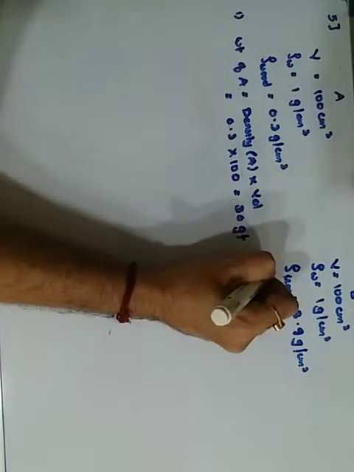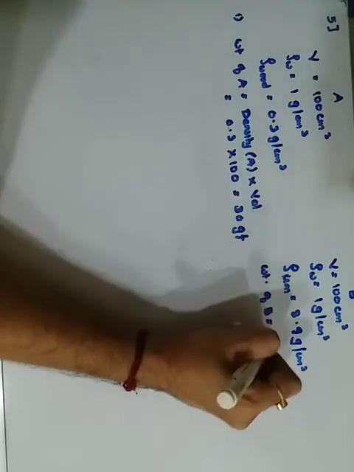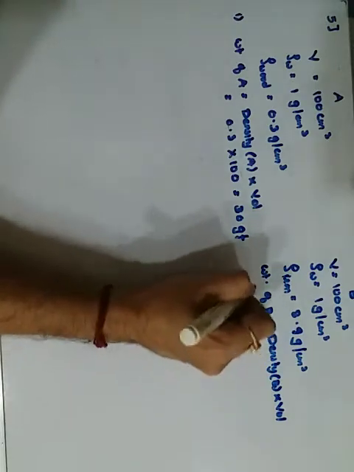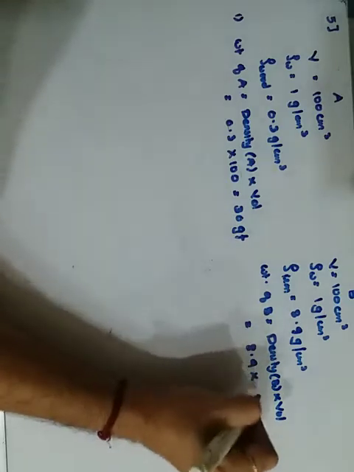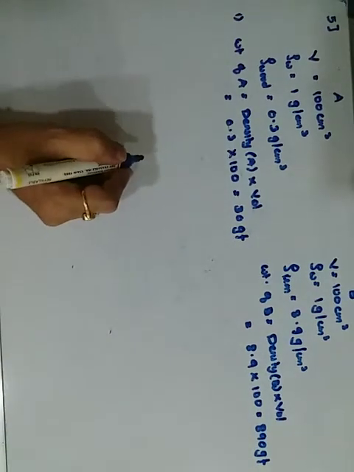Getting it? In the same way, here we also need the weight of B. Weight of B will be again density of B into the volume. What is the density of this? Density of this is 8.9 into the volume 100. So again it comes out to be 890 gram force. You can see the weight is much greater. To find the upthrust of each.